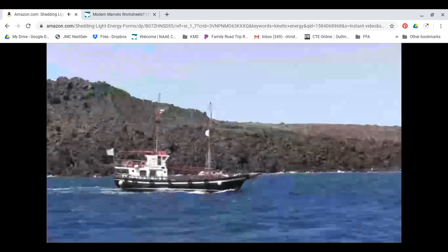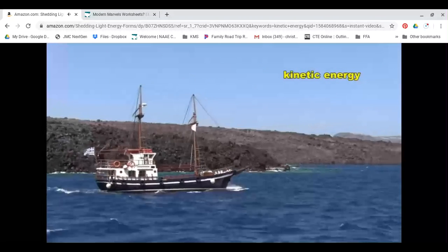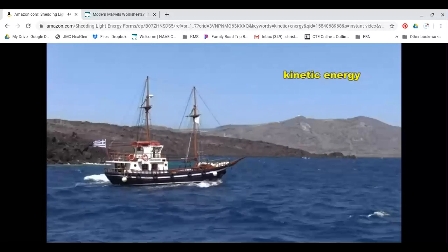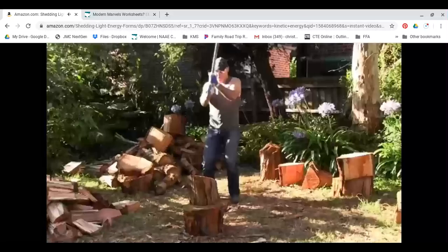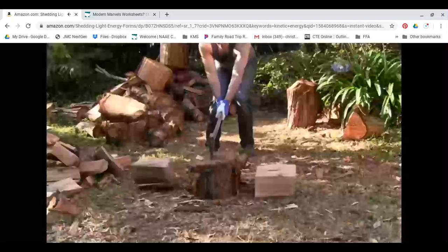If something is moving, it is said to have kinetic energy. The word kinetic comes from the Greek word kinesis, which means movement. So kinetic energy is movement energy. Anything that's moving has kinetic energy, and that kinetic energy can be put to good use.